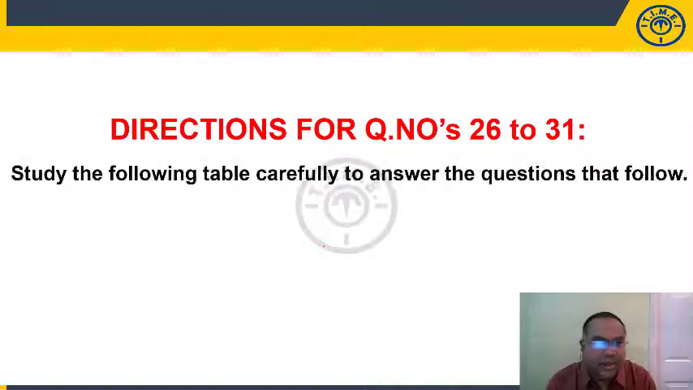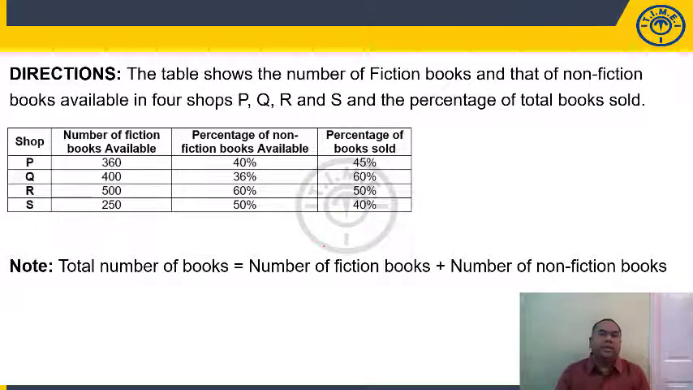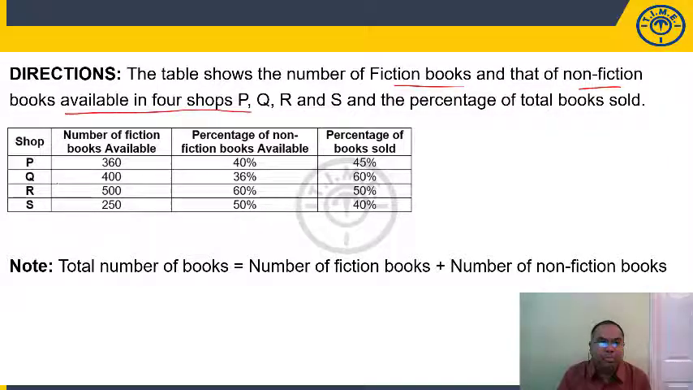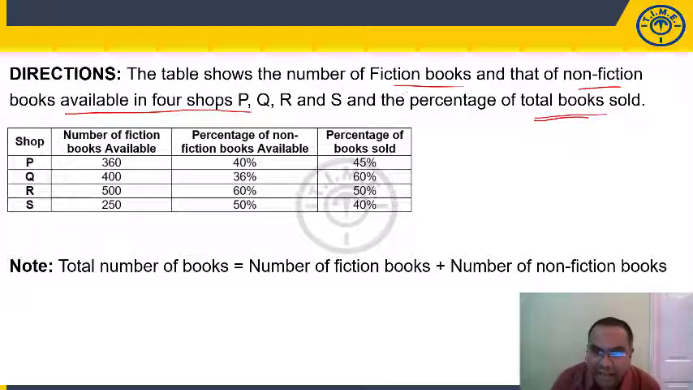Directions for 26 to 31. Study the following table carefully and answer the questions that follow. So this is a data interpretation. You have 6 questions based on this table. The table shows number of fiction books and that of non-fiction books available in 4 shops, P, Q, R, S, and the percentage of total books sold. You be careful here.